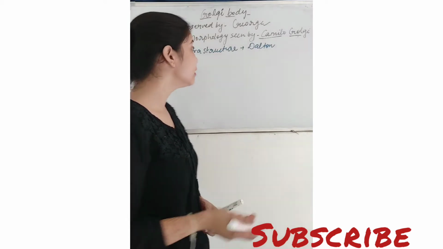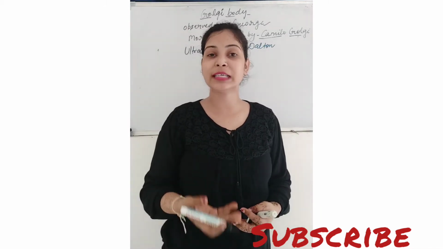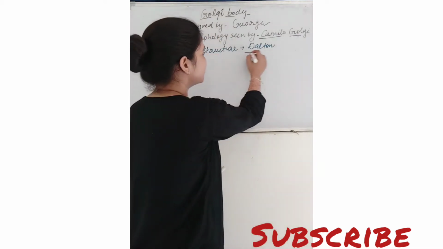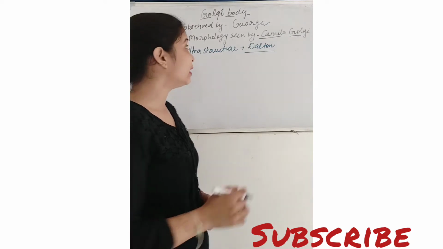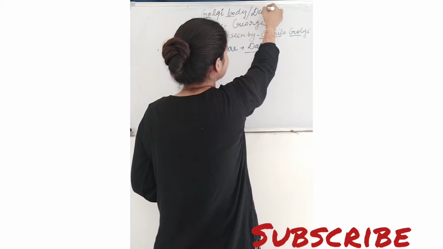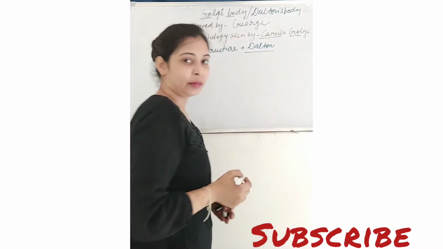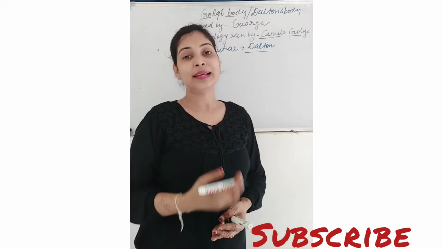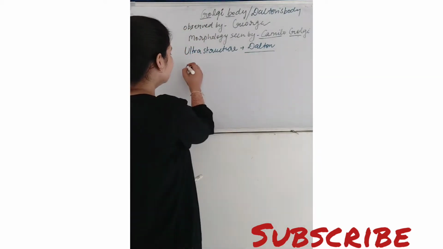But the ultrastructure, meaning the structure seen by electron microscope, was seen firstly by a scientist named Dalton. That is why sometimes the Golgi body is also known as Dalton's body. Golgi bodies are sometimes also known as lipochondria.